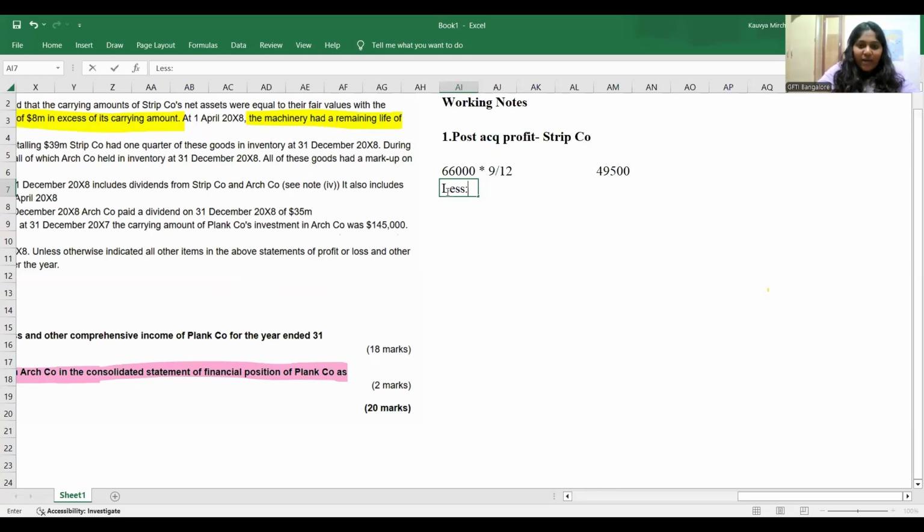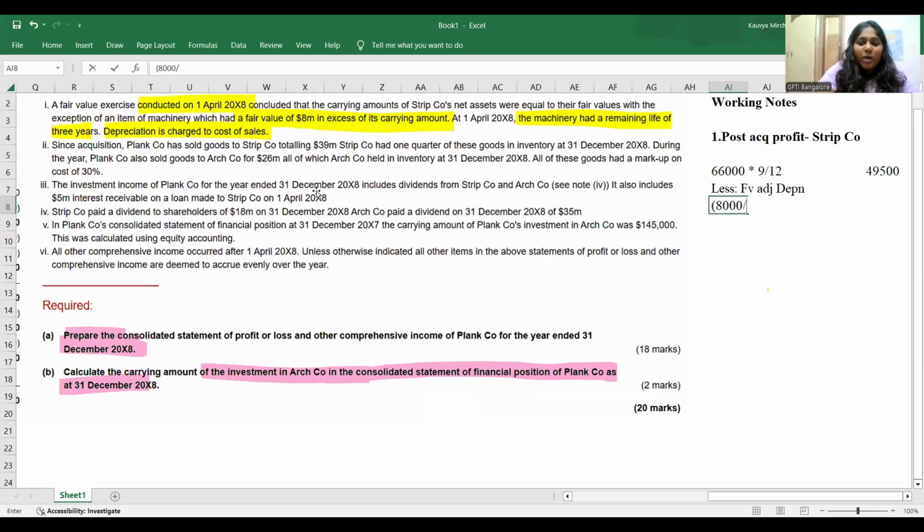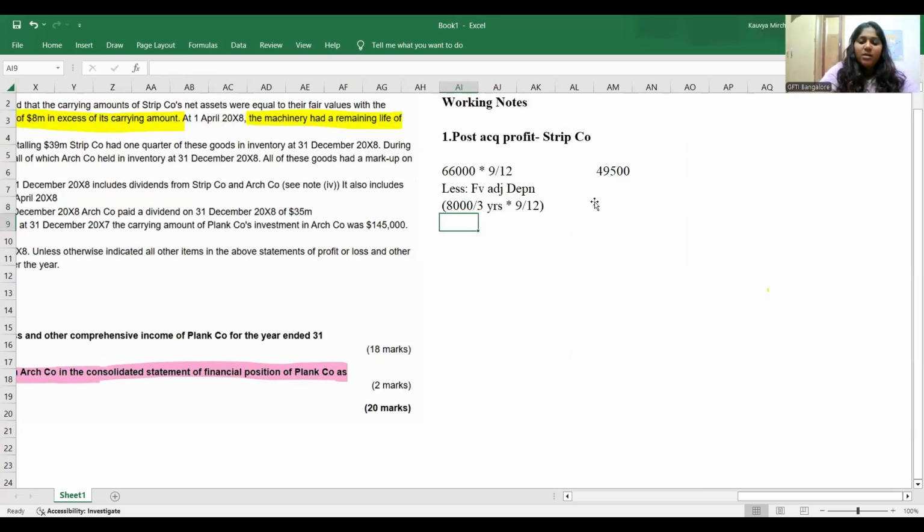First thing. Now, if you would have done a fair value adjustment of this 8 million, you would have reduced fair value adjusted depreciation on this post-acquisition profit. How much would you have reduced? 8 million was the extra fair value that you have added, divided by useful life on that date, which is 3 years, but it's your job to charge depreciation for only 9 months because the post-acquisition period was only 9 months. How much was it, guys? 8 million divided by 3 into 9 upon 12. So 2 million is the depreciation. It's my job to charge it from where? Post-acquisition profit. And it also adds to the cost of sales.